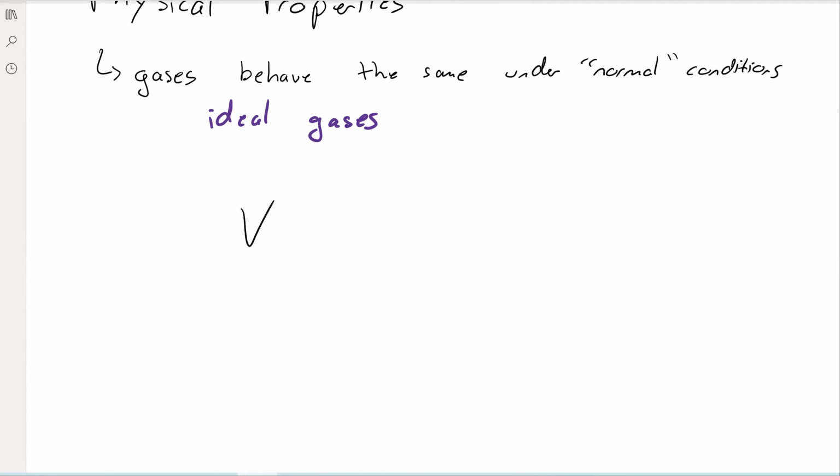So we have volume. The volume of a gas is going to be inversely proportional to pressure. This little symbol right here means proportional. And you can see this is 1 over P. So whenever you have 1 over X, you're inversely proportional.